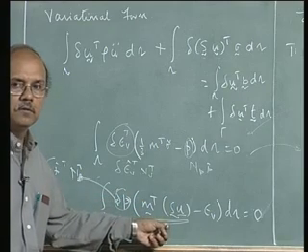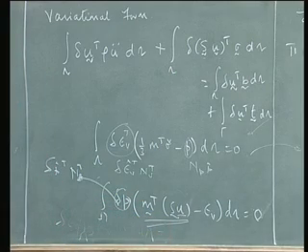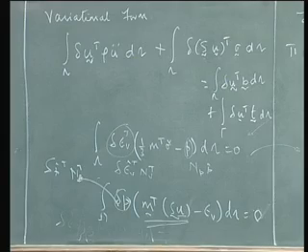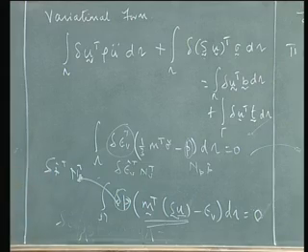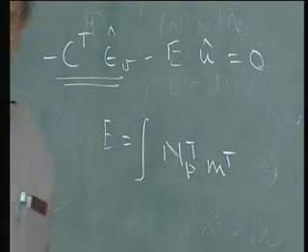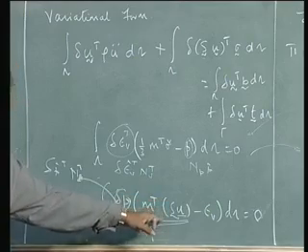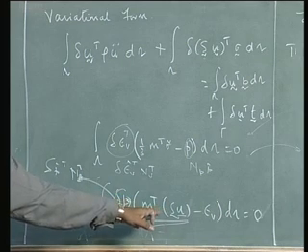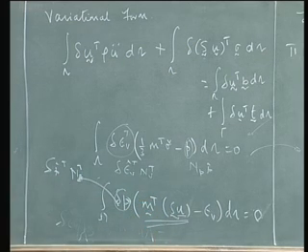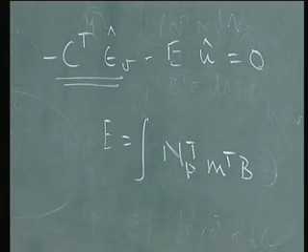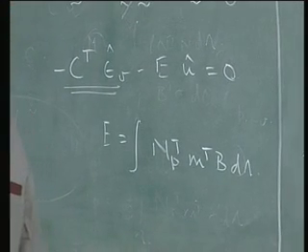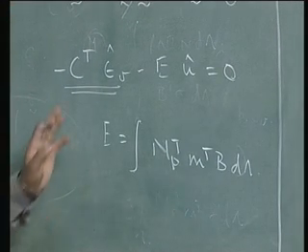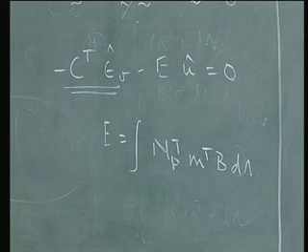Then you can write down E to be NP transpose, that's the first term that comes here, then M transpose comes here, then B, SU is written in terms of BU hat, so NB d omega is what you will get as the three things. So you get that, that's the third equation, and that's the definition of E.